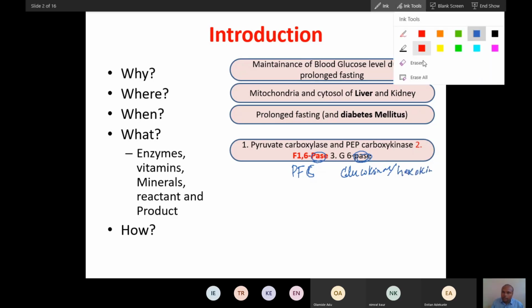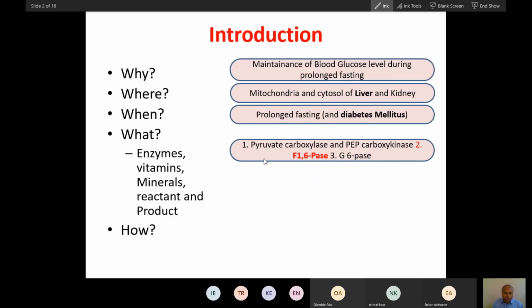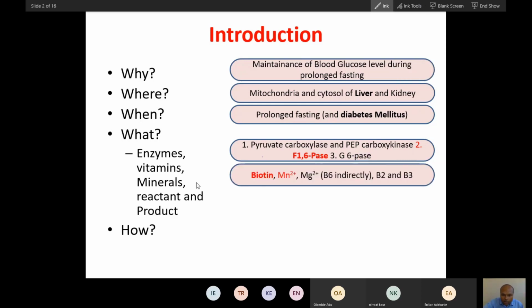So these are the differences. Mainly this is the main difference in gluconeogenesis from glycolysis. Now what vitamin? Biotin will be required. We have seen biotin being required in fatty acid synthesis also. Now glucose synthesis also requires biotin. That is why severe biotin deficiency can cause hypoglycemia.